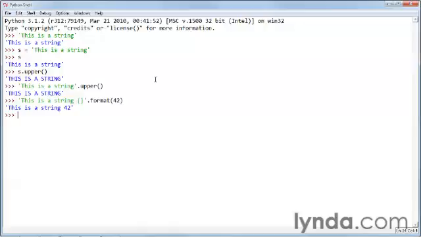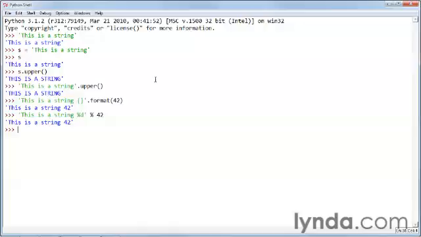Older versions of Python, it was common to do something like this is a string %d, and then use the percent operator and say 42 like that. And that worked exactly the same way, because you weren't using the dot notation to access a method. Instead, it was overloading this percent operator to do exactly the same thing. Now, it's worth noting that in Python 3, that percent notation is considered obsolescent, which means that in future versions of Python, that will no longer be supported. So this is a good time to get used to using the dot format method.